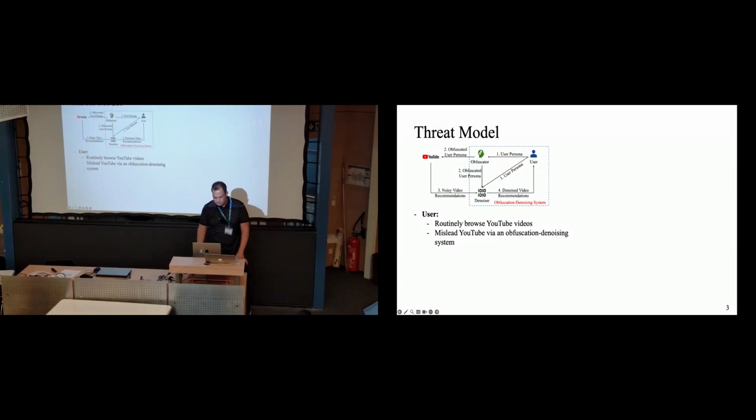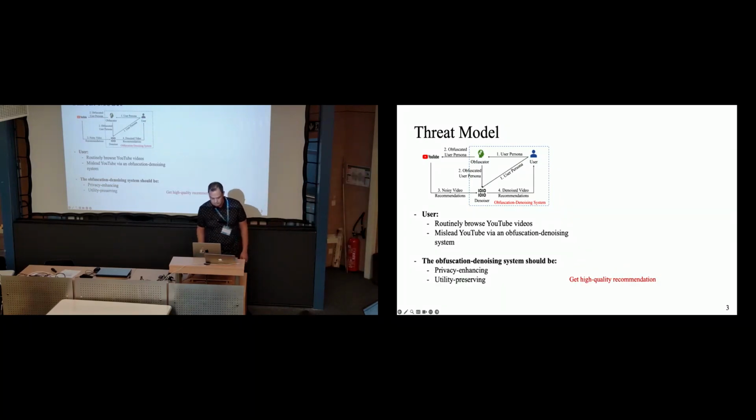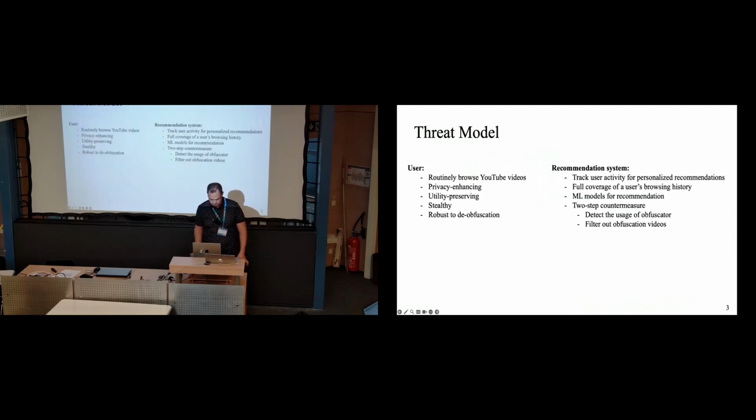And yes, our goal is to mislead YouTube by an obfuscation and denoising system. And we want this system to improve privacy and preserve utility. Since it is a security paper, our security threat model is that this obfuscation should be stealthy, because you can imagine YouTube would try to detect the presence of this kind of obfuscation system. YouTube may even try to de-obfuscate. They may have noisy videos that you're watching, and try to figure out which videos are noisy and which are not. So we also considered that in our threat model.